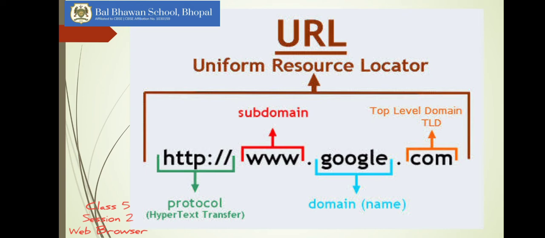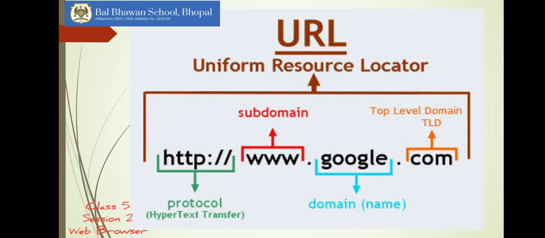Here, for example, I am giving you an example of your school website. Here I have used google.com. So let's have a look at google.com only. HTTP is a prefix of any URL which specifies the protocol used to access the location. www is the subdomain, and here Google is a server name or IP address of that server, a domain name.